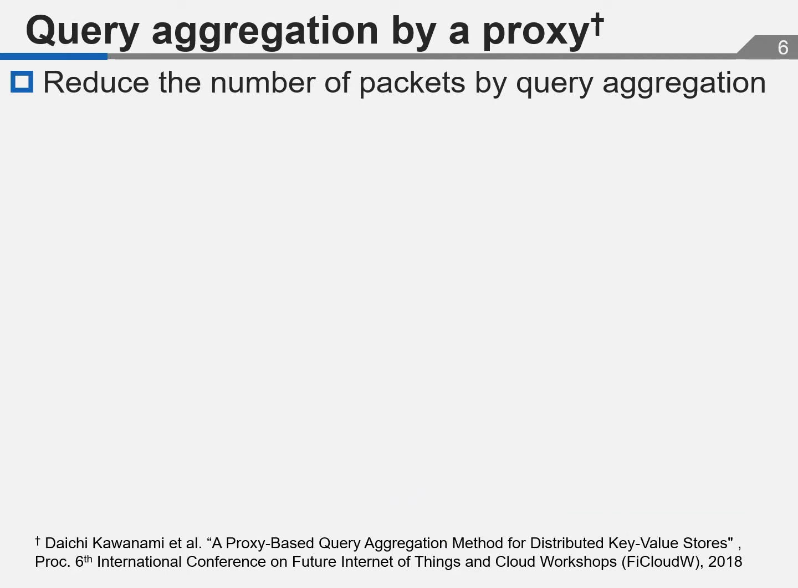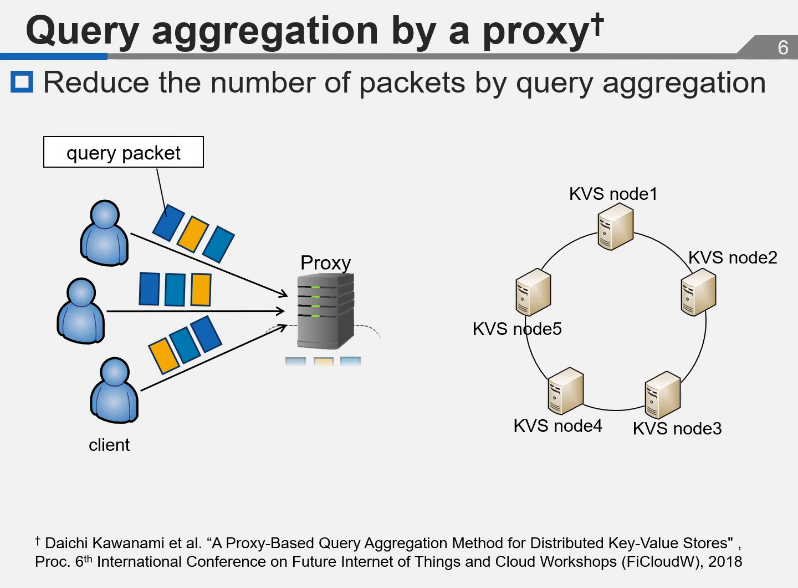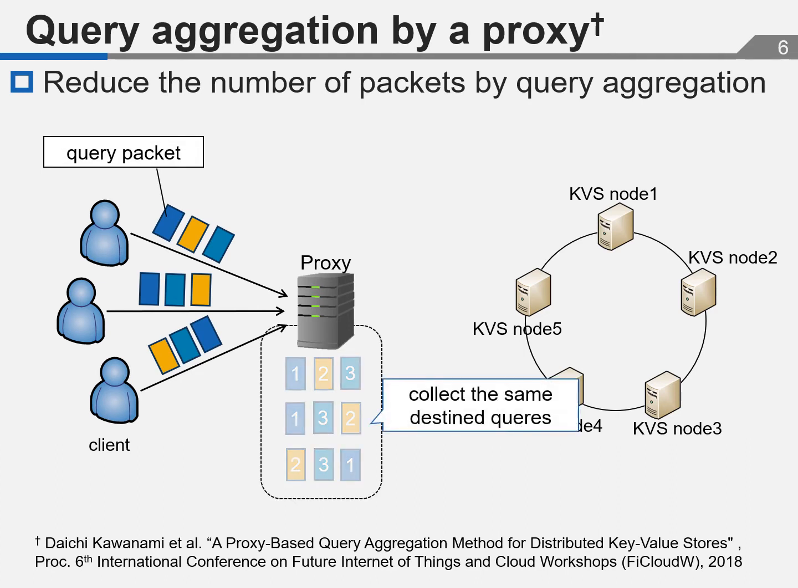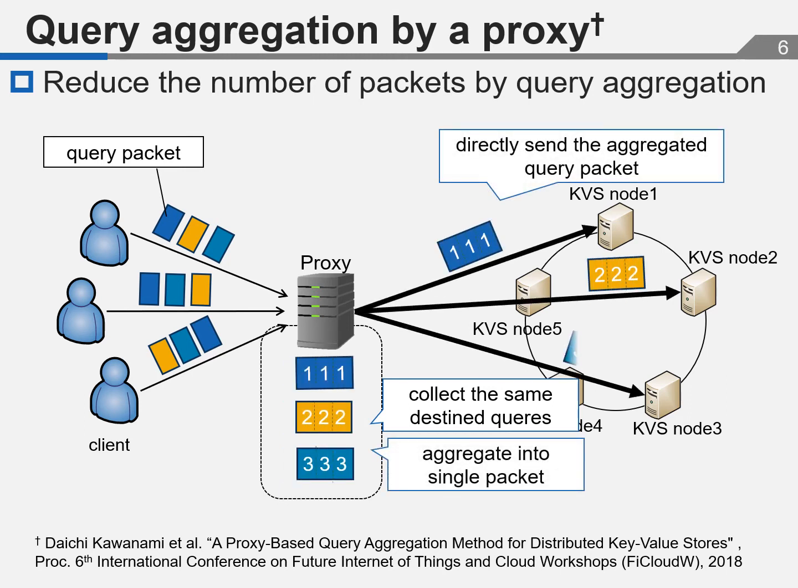We proposed a query aggregation method using a proxy. We introduced the proxy to the D-KVS for the aggregation and improved the performance of D-KVS. In this method, the client requests queries to only the proxy. The proxy collects the same distinct queries and aggregates them into single packets. Then, the aggregated query packets are directly sent to the data nodes.